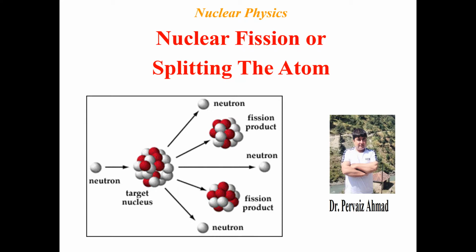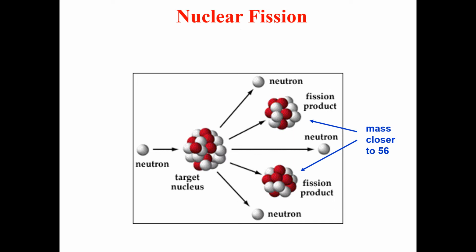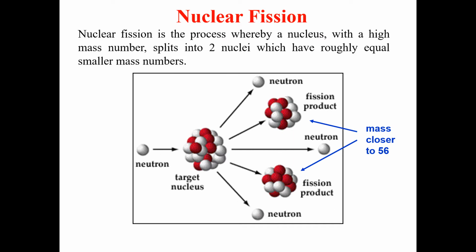In today's lecture, we will talk about nuclear fission, or splitting the atom. So, what is nuclear fission? Nuclear fission is the process whereby a nucleus with a high mass number splits into two nuclei which have roughly equal, smaller mass numbers. That is how we can define a nuclear process.